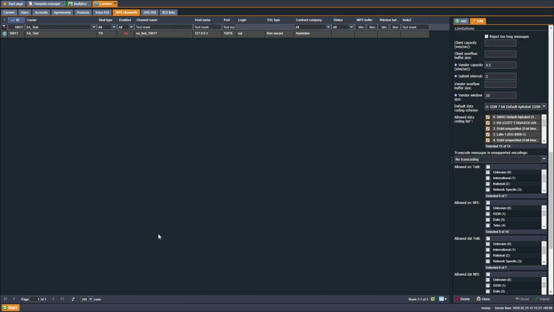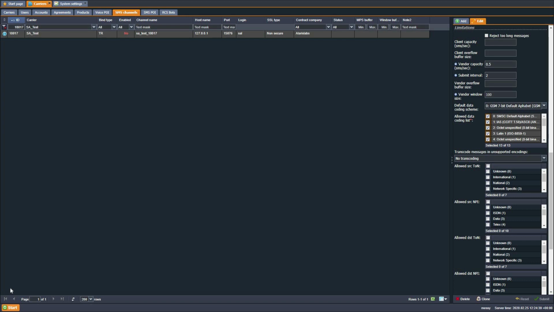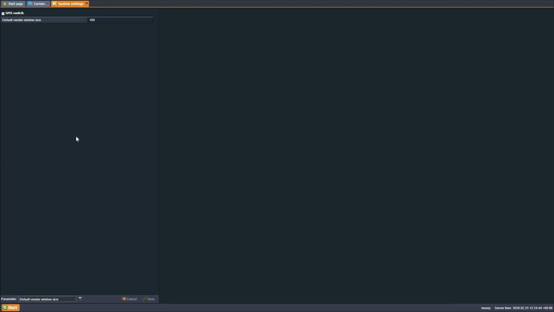Previously, if both submit interval and vendor window size parameters were set in the vendor channel, the switch could continue sending messages even if window size was exceeded. The error has been fixed. If no value is set in the field vendor window size, carriers, SMS channels, the default value will be specified, taken from the system parameter default vendor window size. Respective tooltip has been added for the field as well.